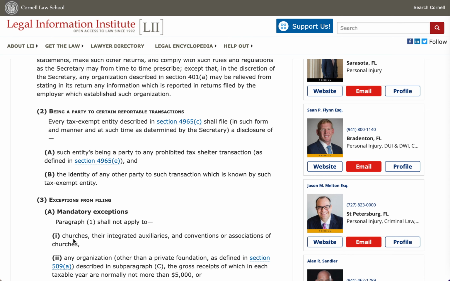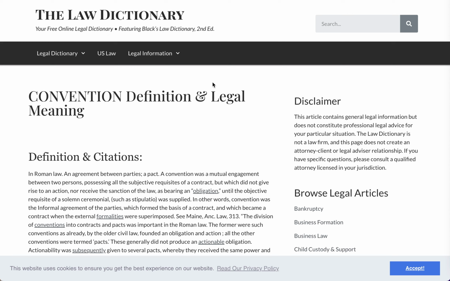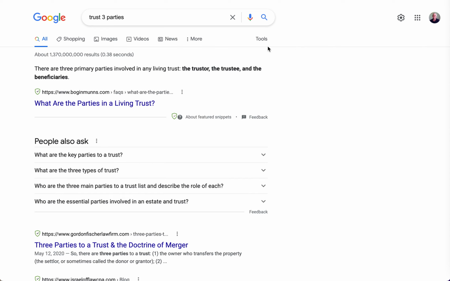It's mandatory. Churches, okay, I heard of that. They're integrated auxiliaries, more churches, okay. And conventions, that's not a church, or associated churches. So church, not a church, church. So what's a convention? A convention is an agreement between parties. That's right, parties. And how many parties are there in a trust? Well, the primary parties are trustor, also called a grantor more commonly, trustee, and beneficiaries.